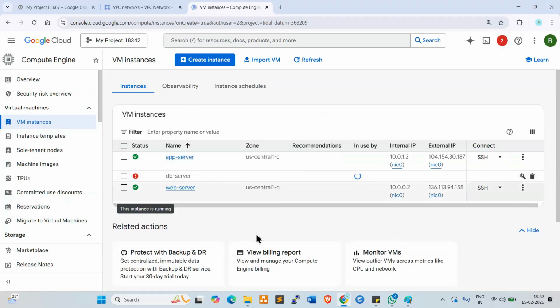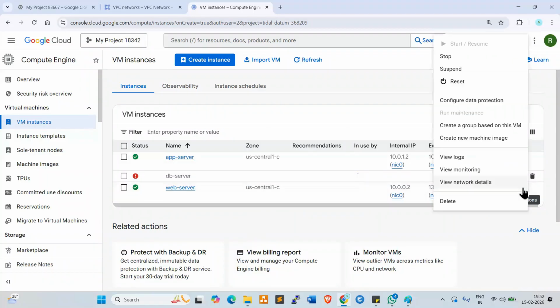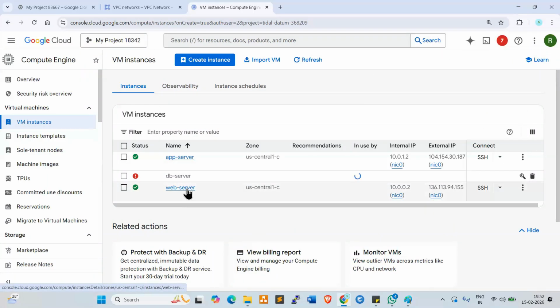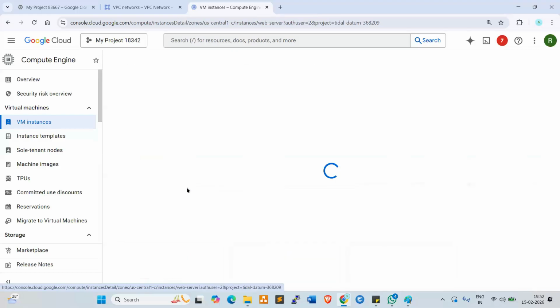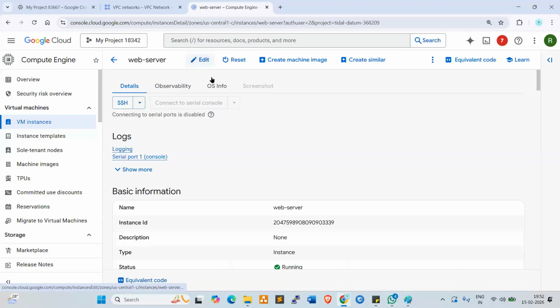Okay, it is showing red, right? I do one thing. I just want to edit this web server. Let me check. Edit this.